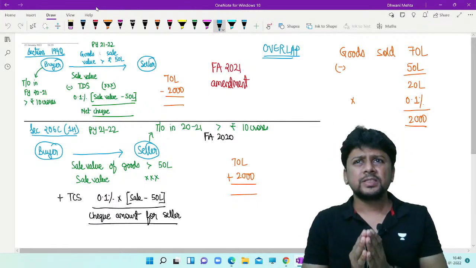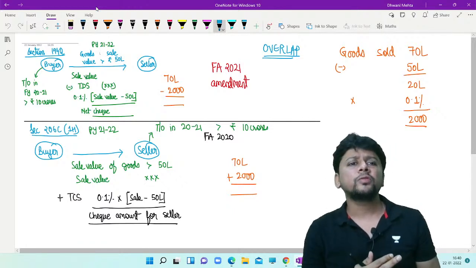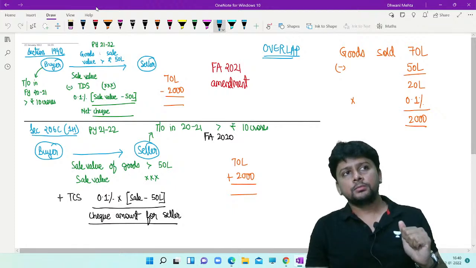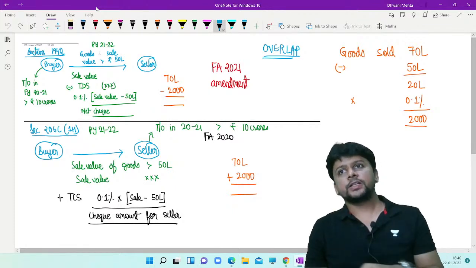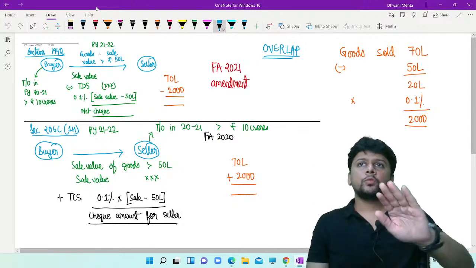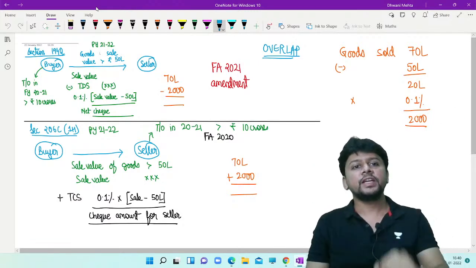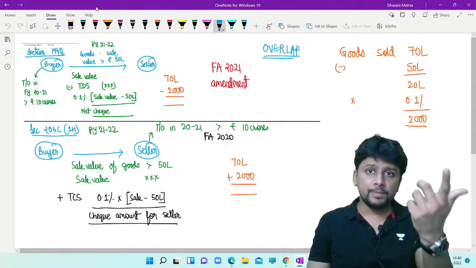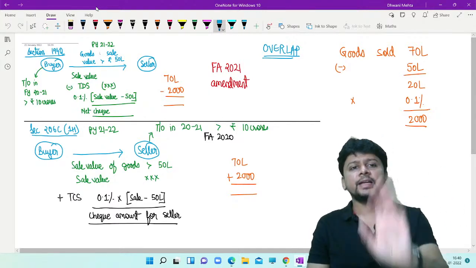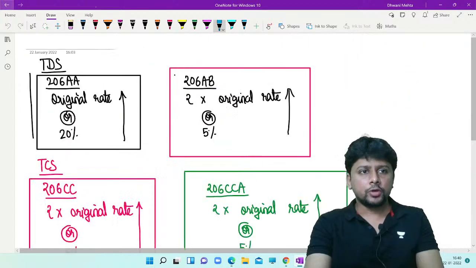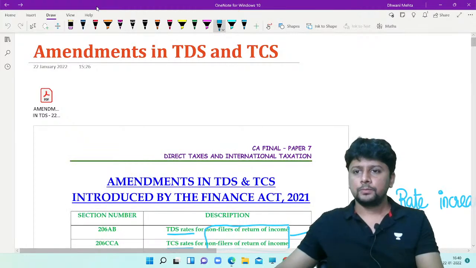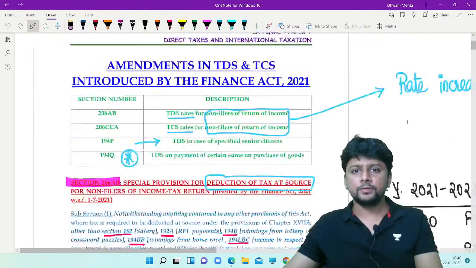It is somewhat illogical. Why did the government come out with this provision? I mean, last year they had already covered these types of transactions from the seller's perspective. So there was a TCS inflow. Then what was the point of introducing another section of TDS? Maybe we can figure out the reason once we look at the entire section. 194Q, the amendment that has been introduced. Let us complete the reading of the section.